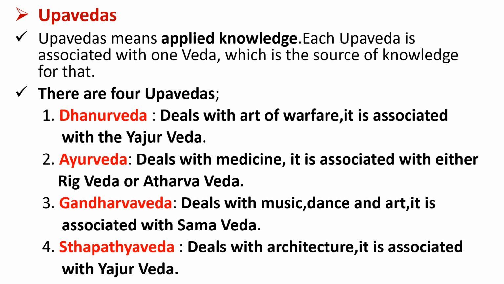Dhanurveda deals with the art of warfare. It is associated with the Yajurveda. Ayurveda deals with medicine. It is associated with either Rigveda or Atharva Veda. Gandharva Veda deals with music, dance, and art. It is associated with Samaveda. Sthapatya Veda deals with architecture. It is associated with Yajurveda.